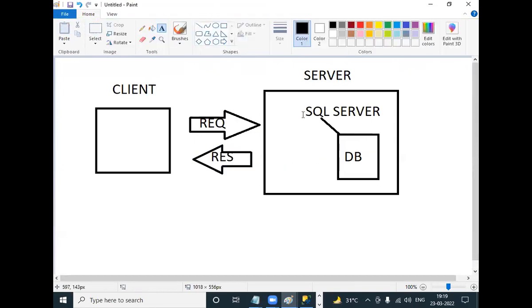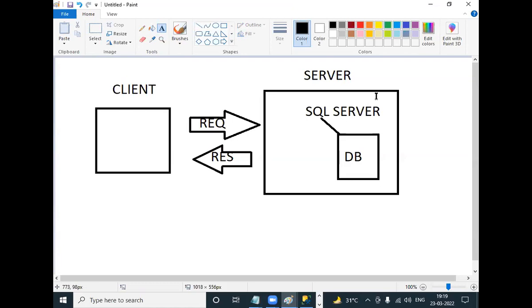The request might be withdraw, deposit, balance inquiry, and you receive the response. So like this is server and client. In SQL Server environment, there will be two: one is server, one is client.